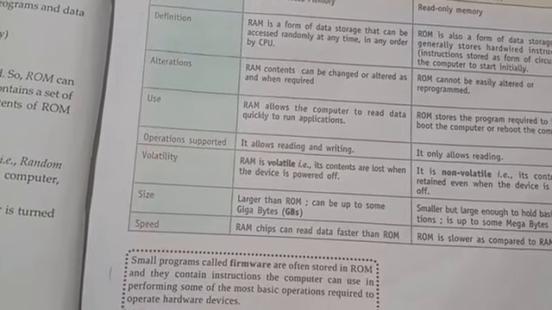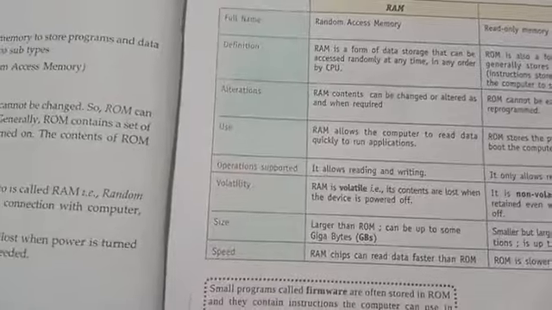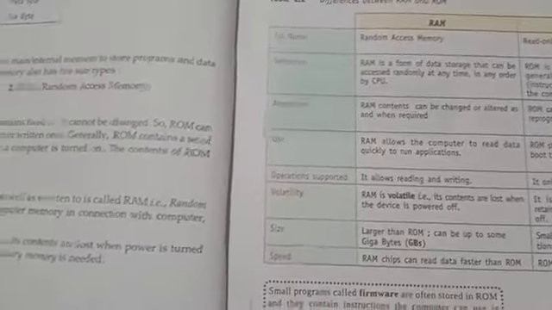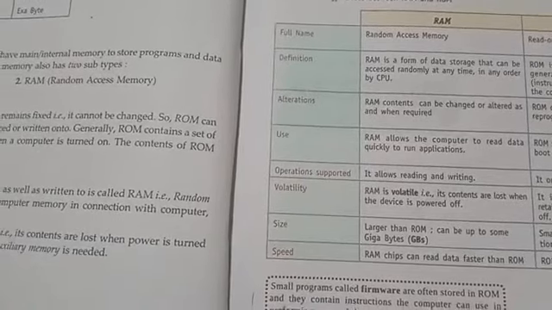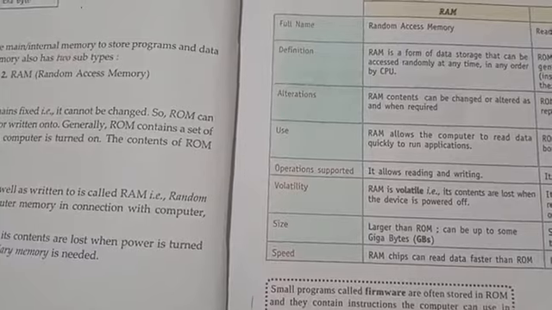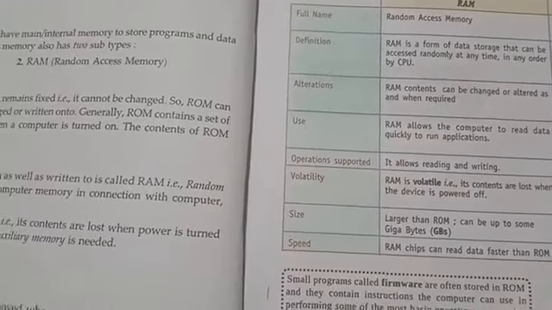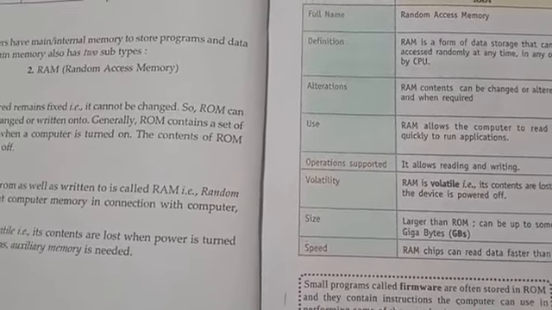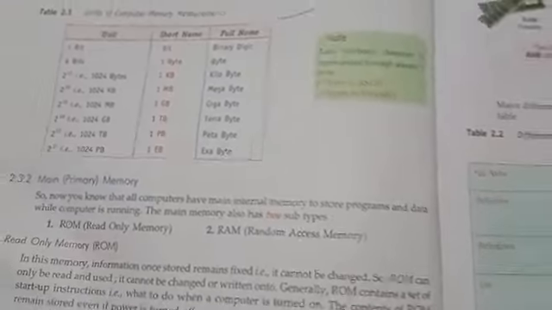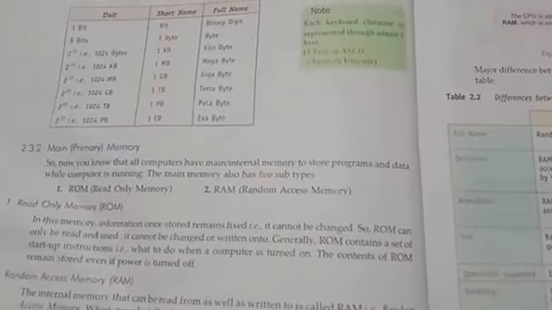Firmware is also important. What do you mean by firmware? Firmware is a small program that is stored on the ROM. Firmware is normally stored on the ROM only. Then RAM and ROM are referred to as what? Immediate access storage, IAS. This is important. If you study RAM, ROM and the units of memory, you will get more than 5 marks. It is not a direct question, so study in detail.